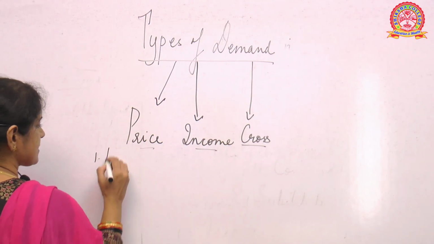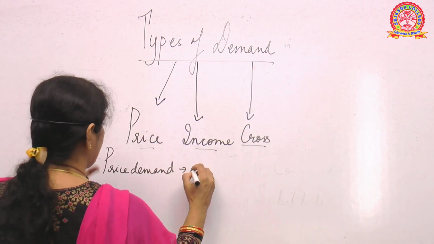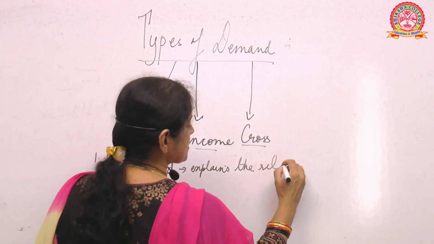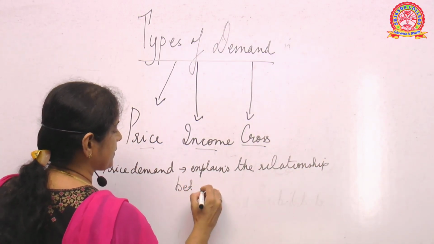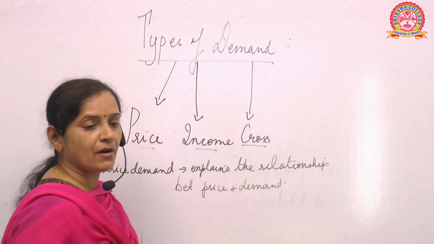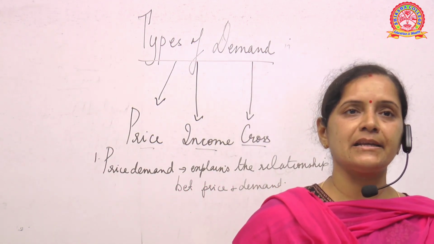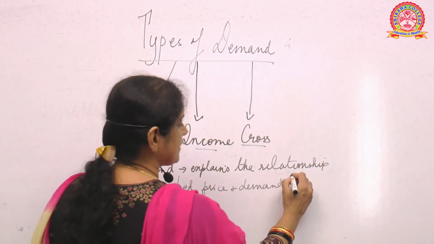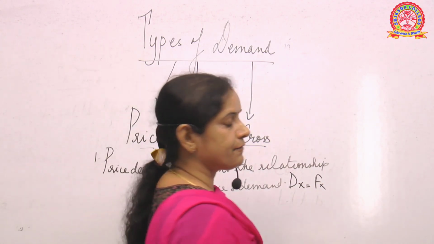Price demand explains the relationship between price and demand of the product. So what is the relationship? We have already discussed. The relationship says that when the price increases, demand decreases. When the price decreases, demand increases. So Dx is equal to f of Px.